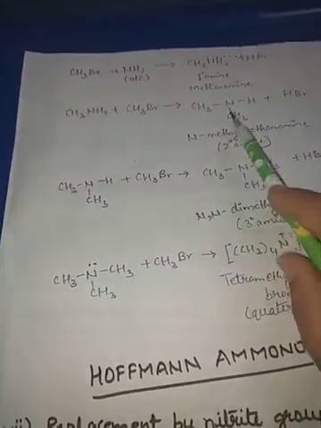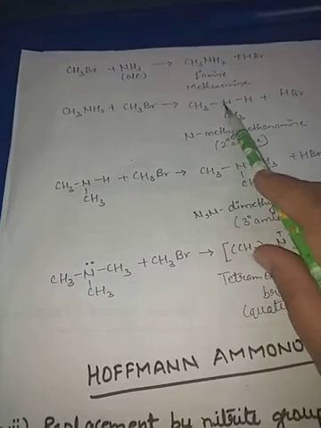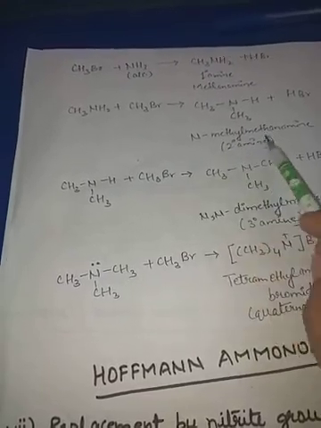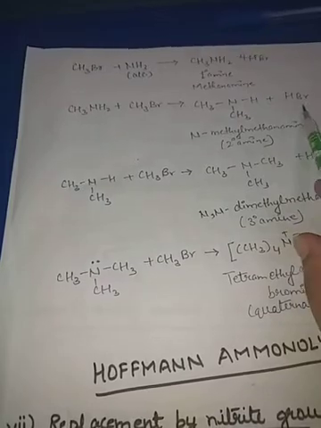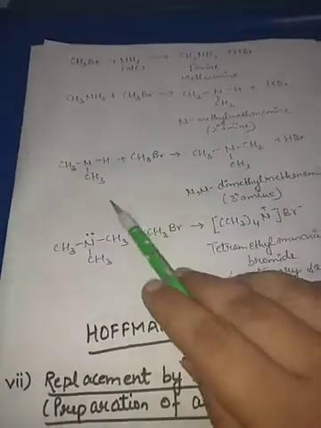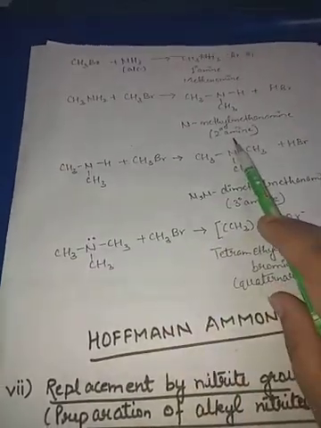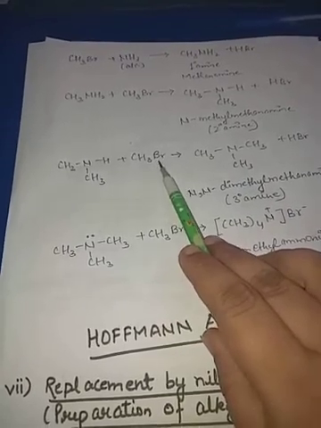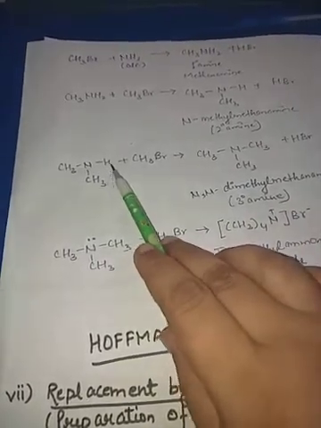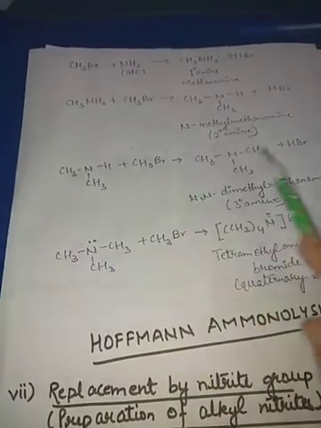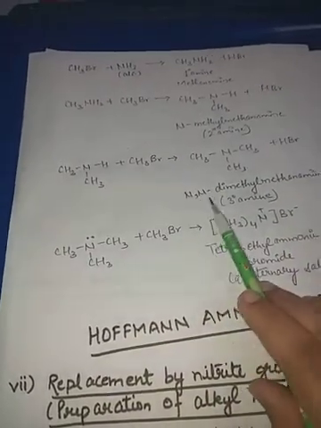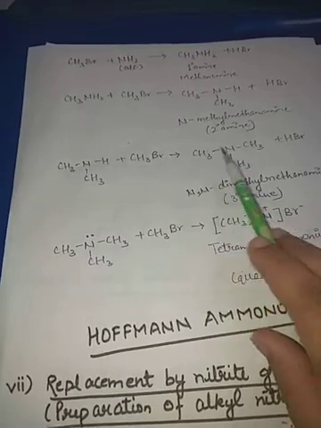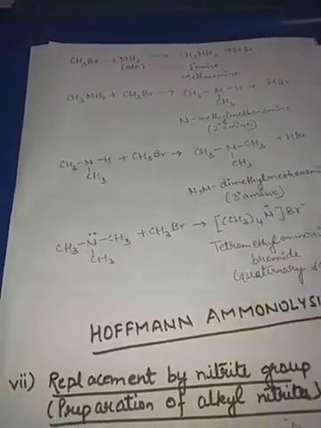Here N-methyl means this methyl is attached to this nitrogen. N-methyl methanamine is obtained along with the formation of HBr. Now see this. N-methyl methanamine again combines with CH3Br because it is in excess. Then this hydrogen will be replaced by a CH3 group, and we will get HBr. N,N-dimethyl methanamine is prepared.